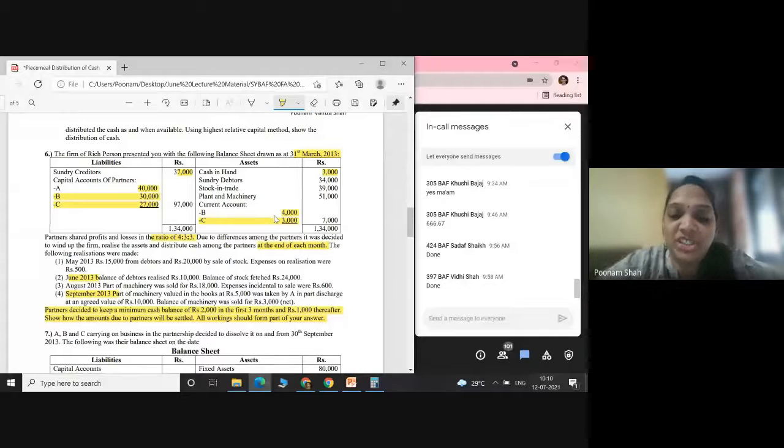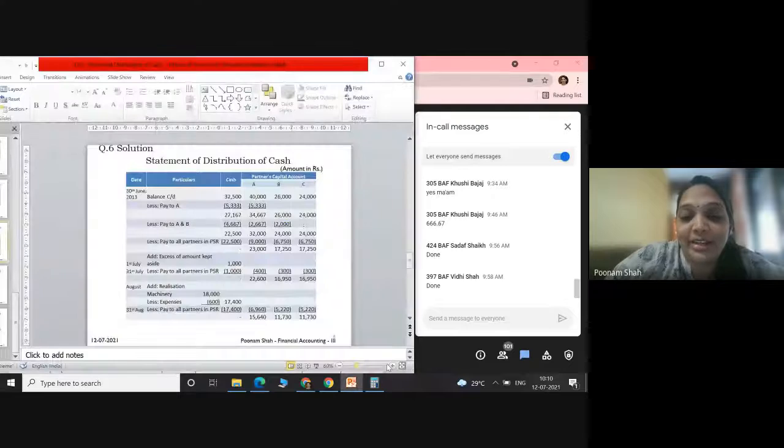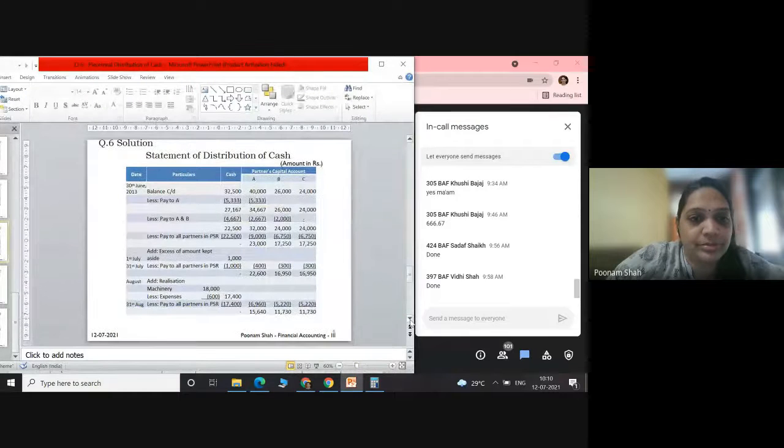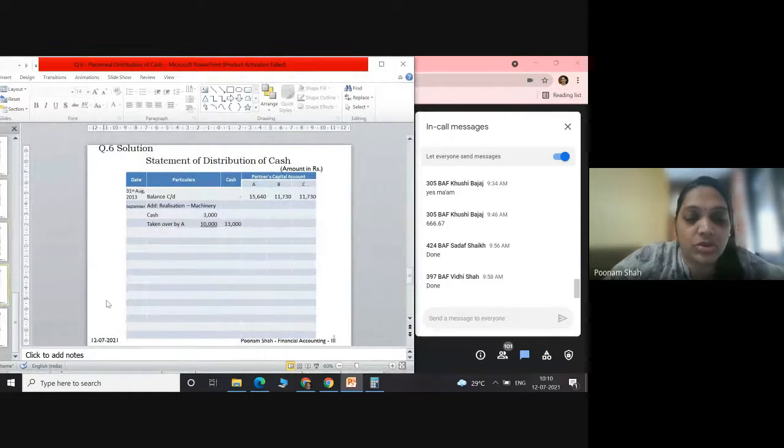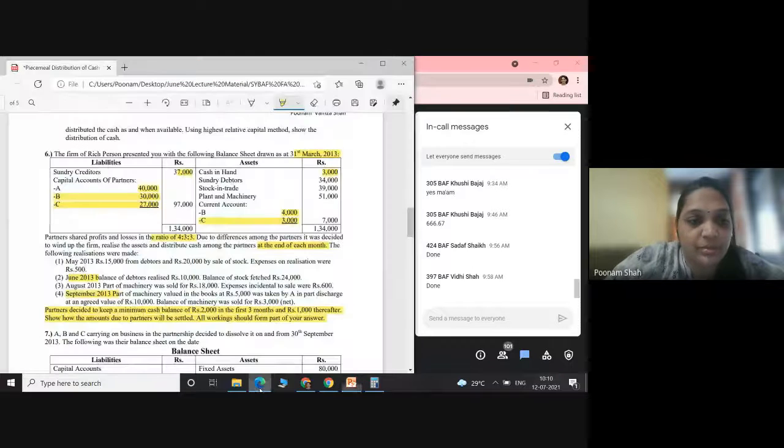Whenever the machine is taken by a partner, we understand that it is as good as cash brought in by the partner. So the partner is taking over that asset against cash. So 10,000 plus 3,000 will be added in cash. So this is 13,000. After this, there is no realization.